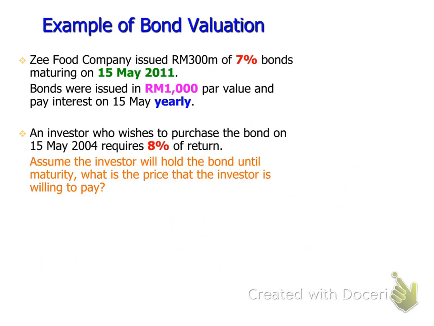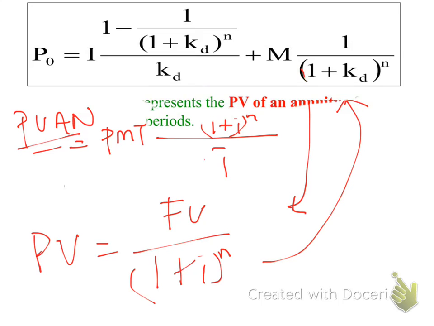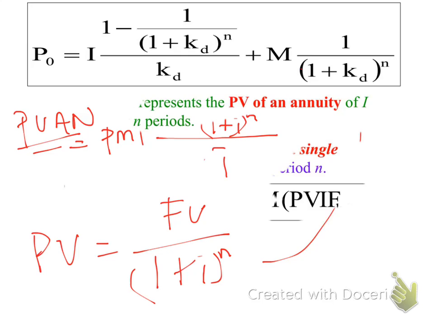Okay, now we'll go on. How do we calculate these bond valuations? If you look at this company, they have issued 300 million of 7% bonds maturing on this date. For your bond valuations, if you look at this page, you'll find that you only need a few pieces of information. You only need a few things.